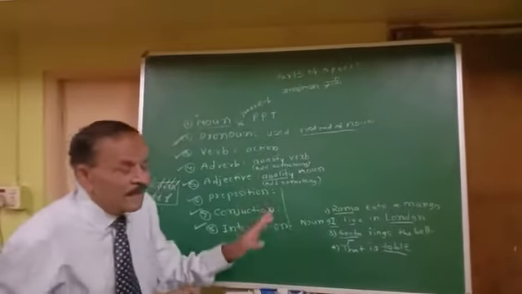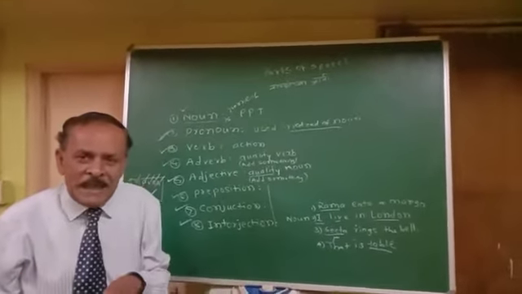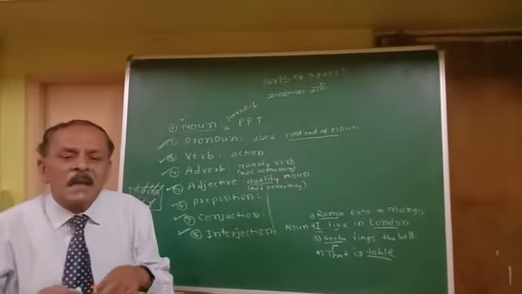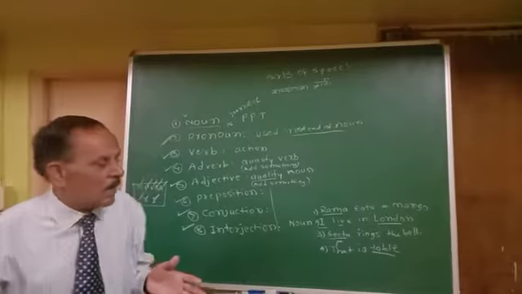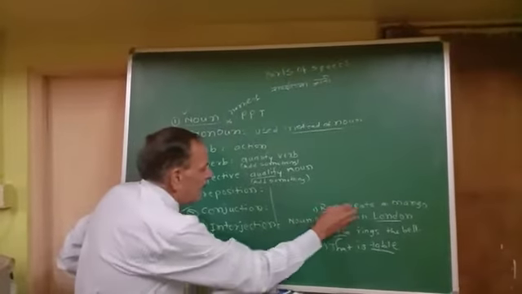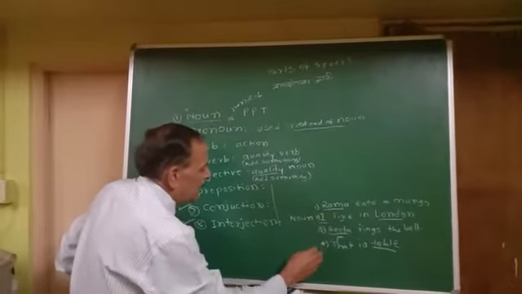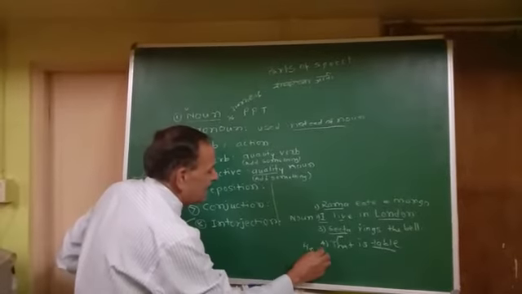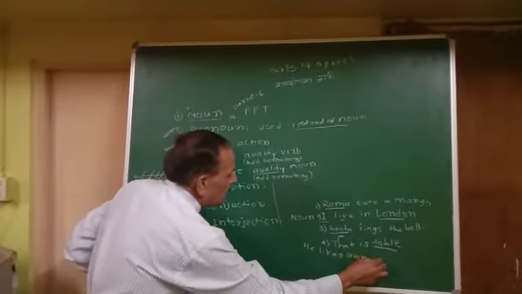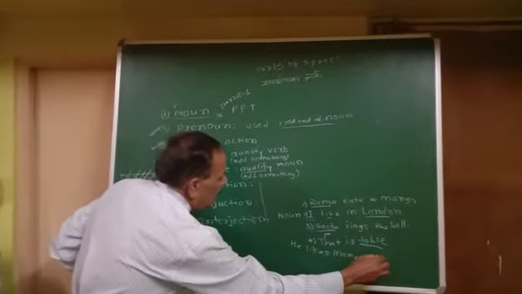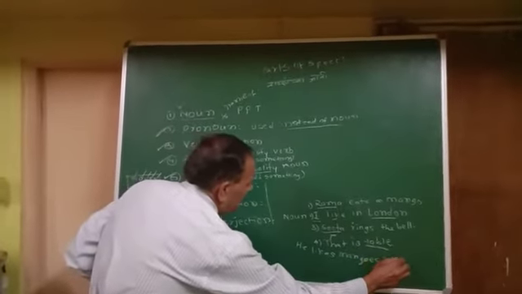Now the same sentences we will choose again for having better clarity about pronoun. So Rama eats a mango. He likes mangoes too much.